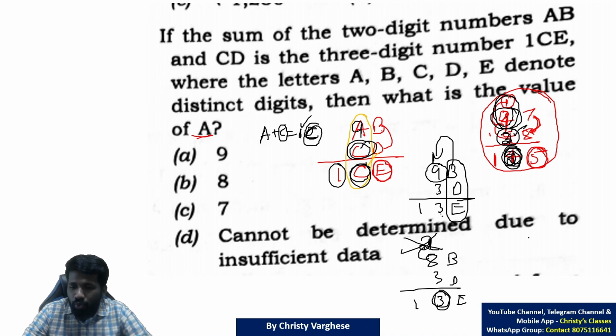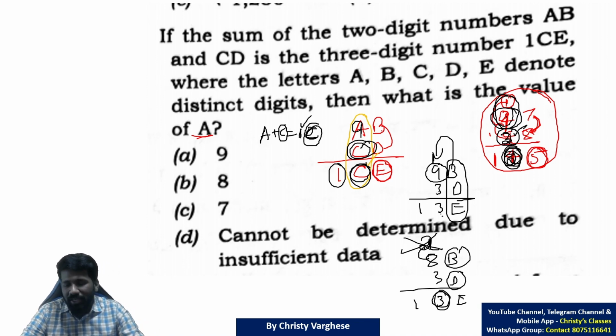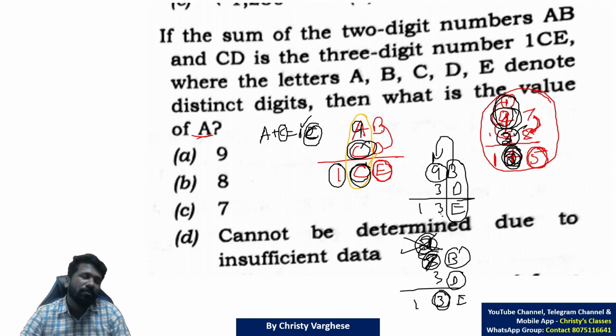Carryover can never be 2, because when you are adding 2 digits, the maximum sum you can get is 9 plus 9, 18. 18's carryover is also 1 only. The maximum you can get is only 1 as carryover. 1 means 2 plus 8 is impossible. If it is 7, 3 is needed. 2 itself is not possible. So 3 or 4 or 5 or 6 or anything is not possible.